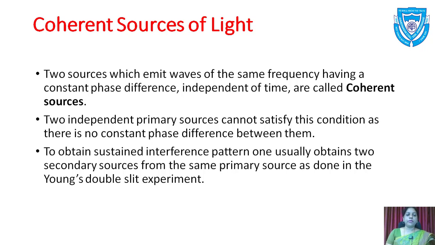To obtain a sustained interference pattern, one usually obtains two secondary sources from the same primary source, as done in Young's double slit experiment. So these are the things: polarization, and the introduction of interference we have seen. Thank you.